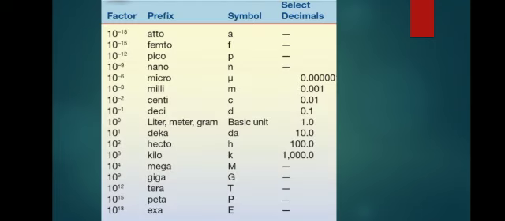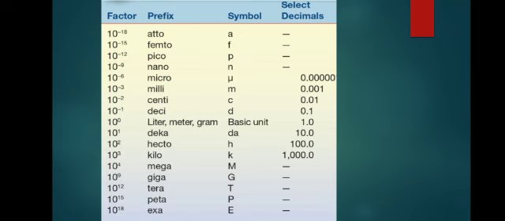For example, with meter as the unit, before meter we use kilo, which means 1000. So we use kilometer. Look at the center, where 10 power 0 is the basic unit 1. Going down, there are positive and negative signs in the power. A positive power means an increase in the number, but a negative power means a decrease in the number.